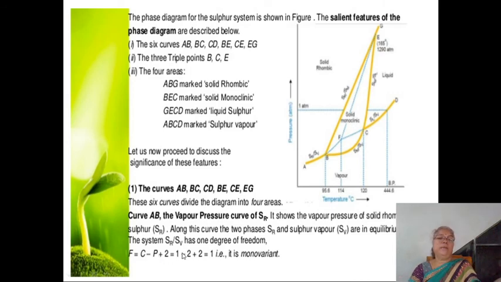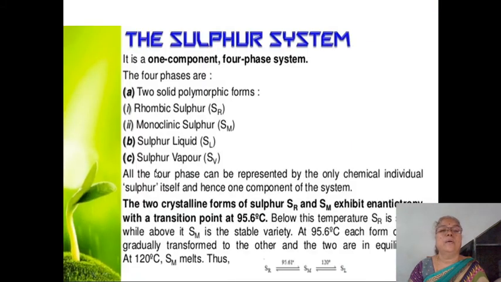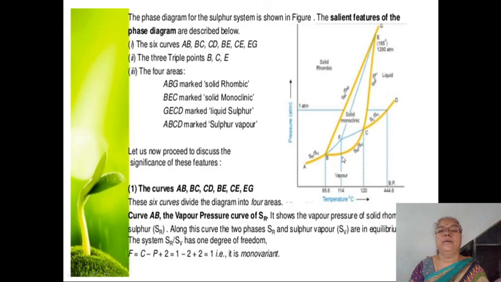And again, by the application of the phase rule, we arrive at the same conclusion. Similar is true for the other curves. Here, along this curve BE, two phases are in equilibrium, rhombic sulfur and monoclinic sulfur.